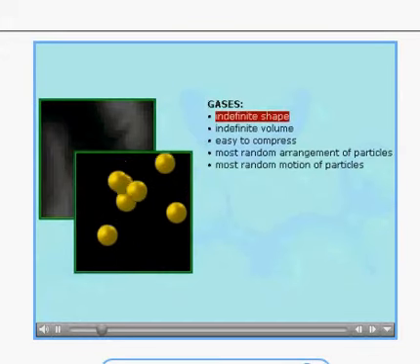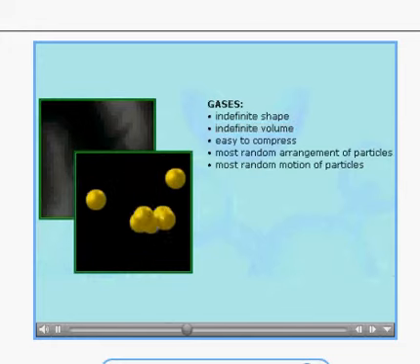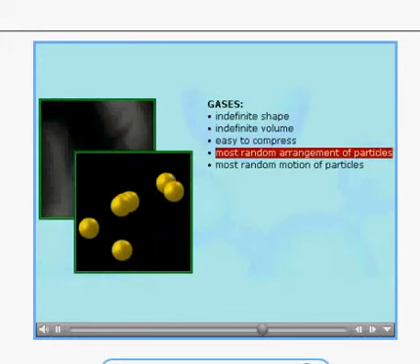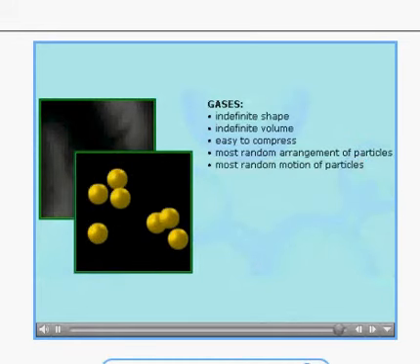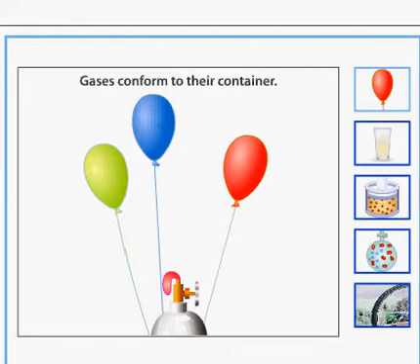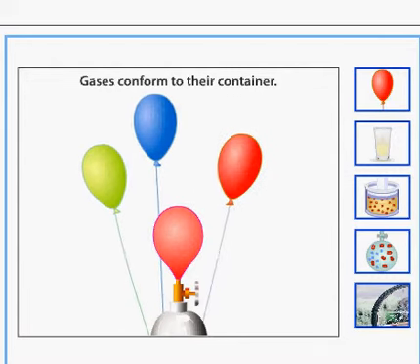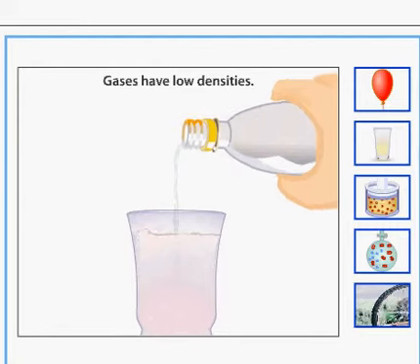Gases have indefinite shape and volume. They are easy to compress, and gases have the most random particle arrangement and motion. Gases differ from solids and liquids in that they expand to fill the shape of their container. Because there are large distances between gas molecules, gases have extremely low densities.